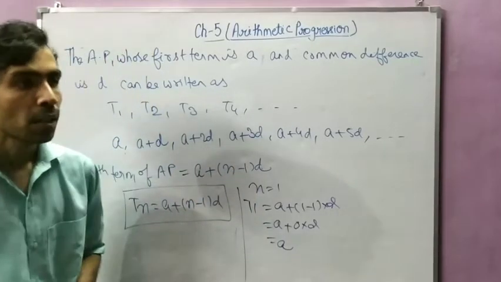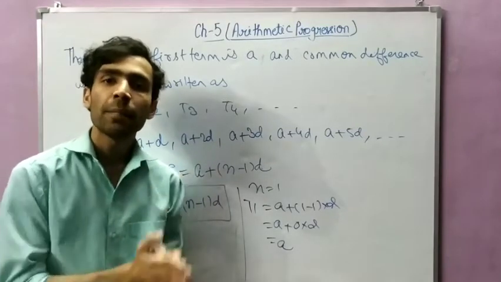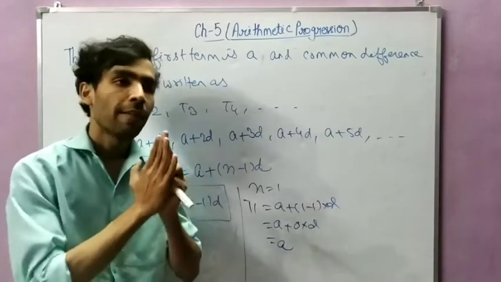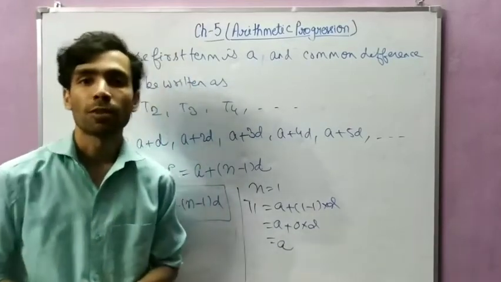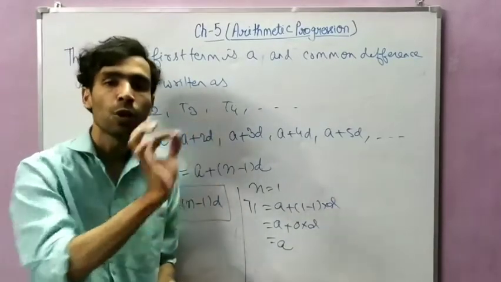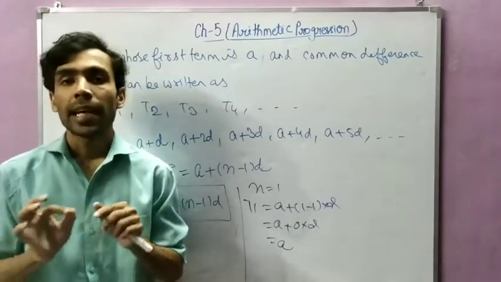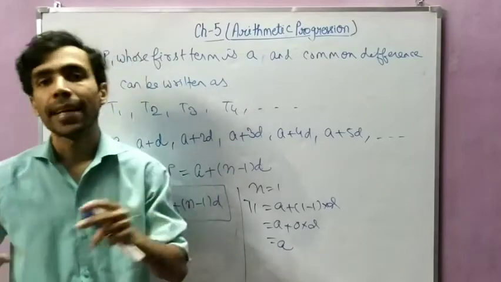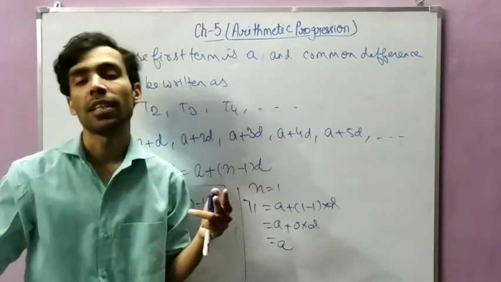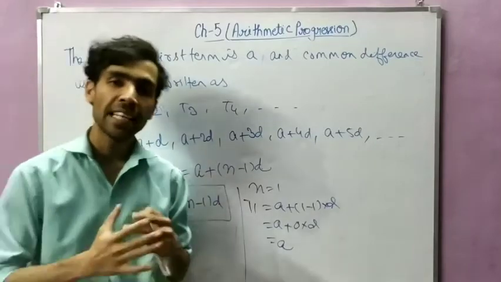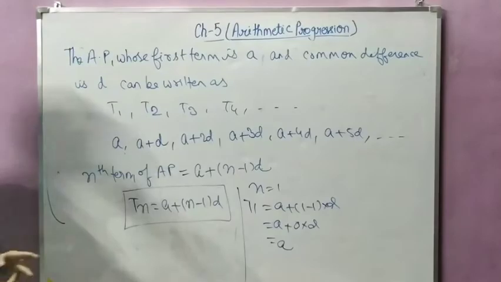One more thing, the value of d can be anything. d means common difference. The value of d can be negative also, positive also, and 0 also. Okay, so you can write the note also. The value of common difference in an AP can be positive, negative, as well as 0. All three values it can take. Any number it can take. Okay, so I hope you have understood this part.